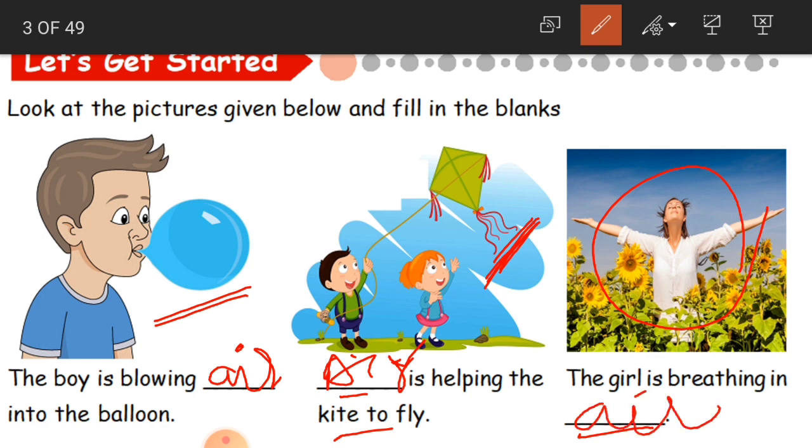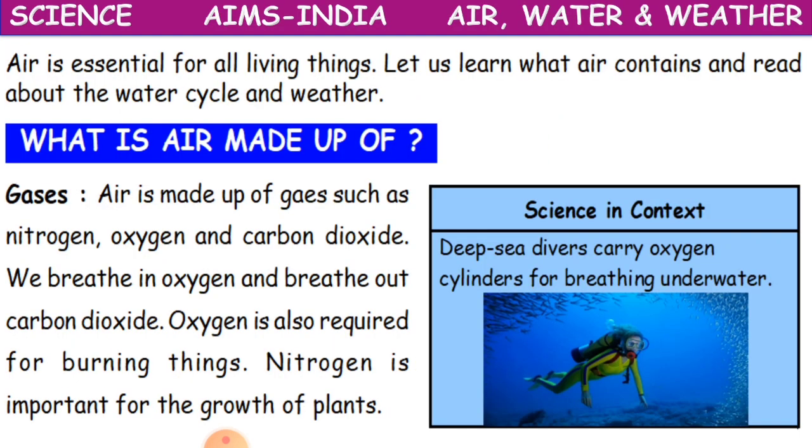Okay, so what we are understanding here is, we are blowing air, the kite is able to fly in the sky because of air, and we also breathe in air. Okay, clear? Now air is essential for all living things. Let us learn what air contains and read about the water cycle and weather.